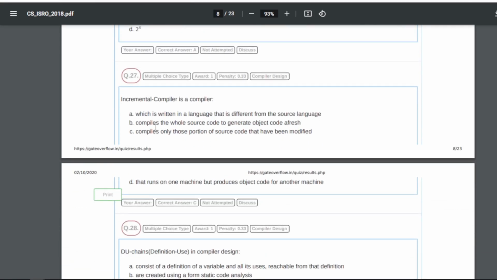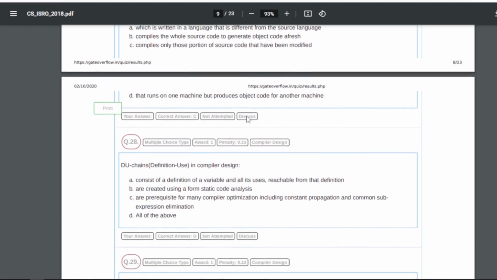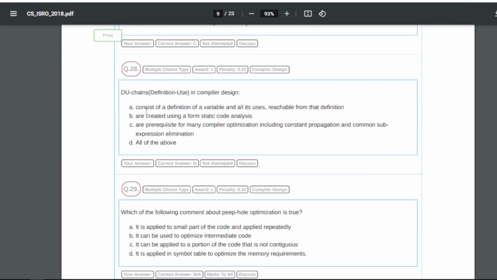27: an incremental compiler is a compiler of what? So the answer for this is C, that is compiles only those portions of source code that have been modified. Again repeating, an incremental compiler is the compiler that compiles only those portions of source code that have been modified. Question number 28: DU chain, that is definition-use chain, used in compiler design is what? So the answer is D, that is all of the above.